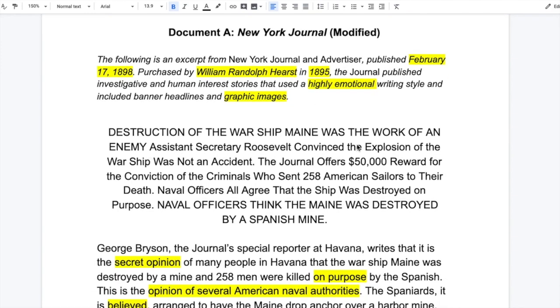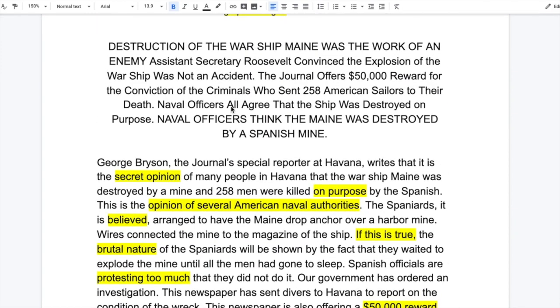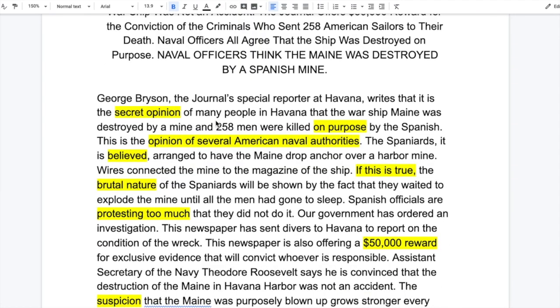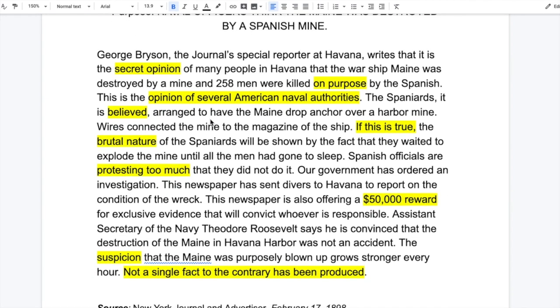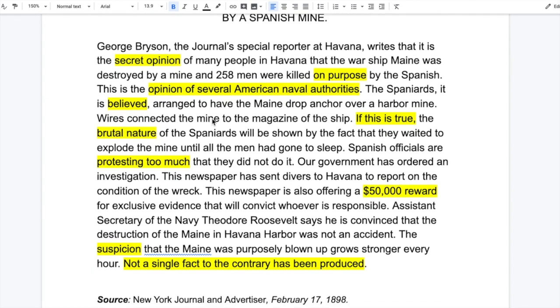Now this section right here is kind of confusing. It's not meant to be a paragraph. These are the mini headlines of the actual newspaper. So destruction of the warship Maine was the work of an enemy. Assistant Secretary Roosevelt convinced the explosion of the warship was not an accident, right? These are just mini headlines within the story. So we're going to skip over this and we're going to get to the really quick document, which hopefully you guys have already read. Now, again, I want you to ask yourself, is this an accurate, trustworthy portrayal, in your opinion? So here we go.